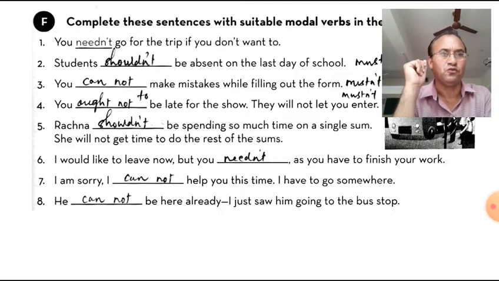I cannot, because I have to go out, to go to another place. He cannot be here already. I just saw him going to the bus stop. So we have used the negatives in these sentences. Now let's move to the next exercise, G.